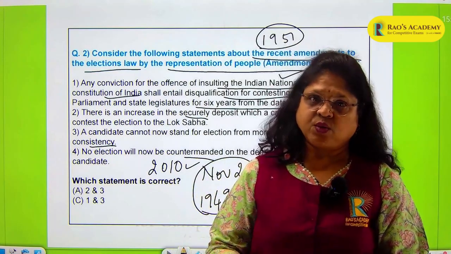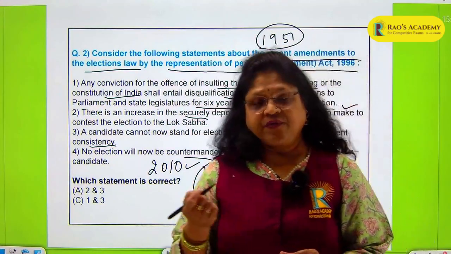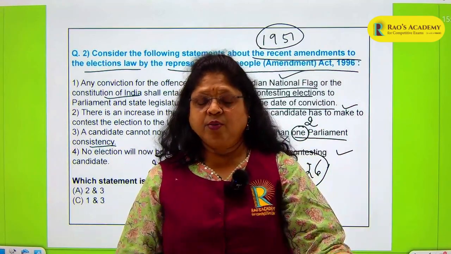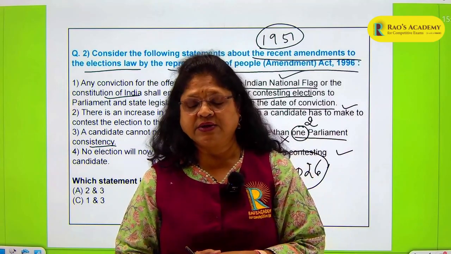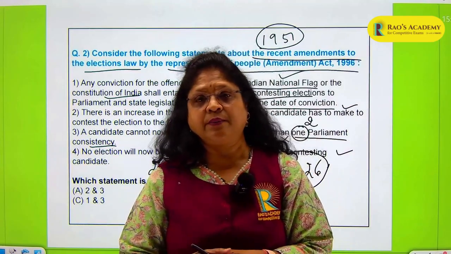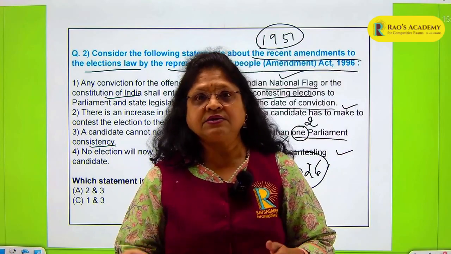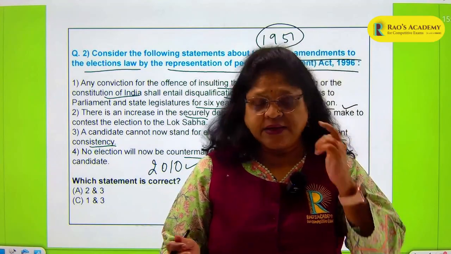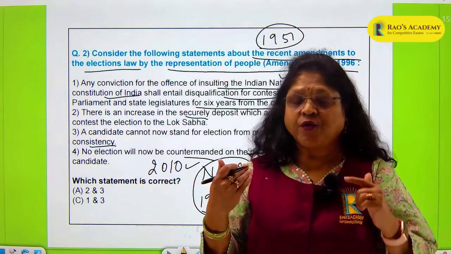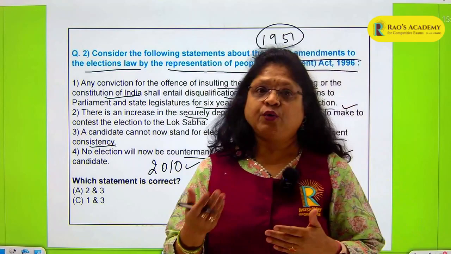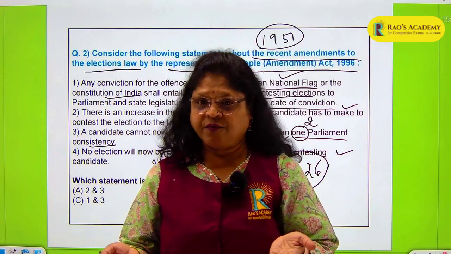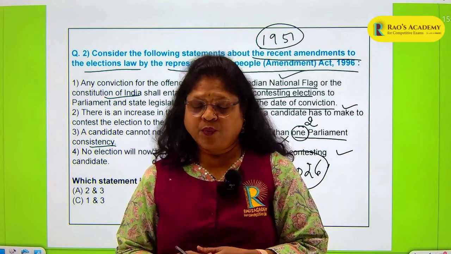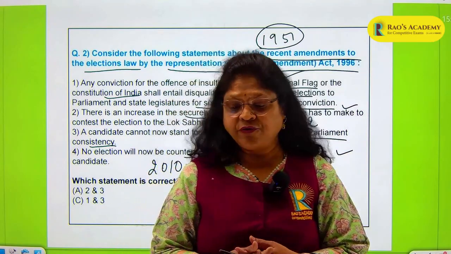How is a person disqualified from becoming a member? Election offences have been enumerated, and if he is found guilty of any of those election offences, or if he has been found indulging in any corrupt practices during his election campaign, during the whole process of elections. Then, conviction for any offence resulting in imprisonment of 2 years or more. You are recently hearing of a very important case which is going on right now. A conviction of 2 years or more will lead to disqualification of membership.